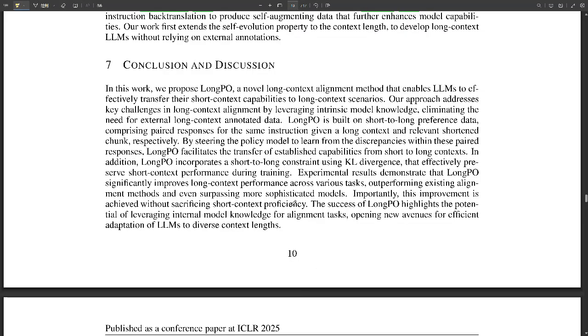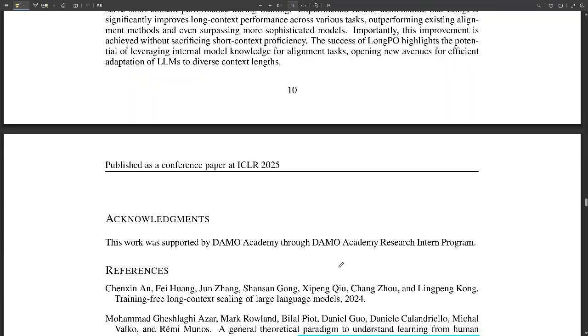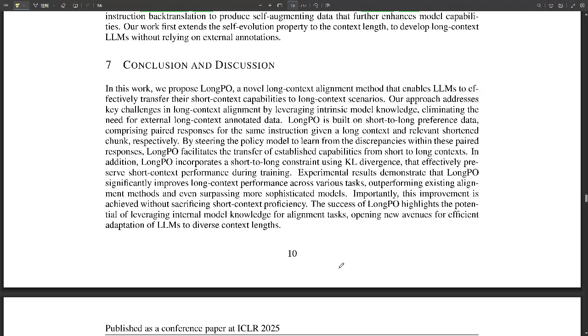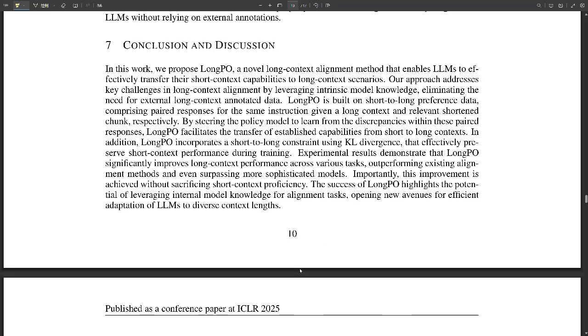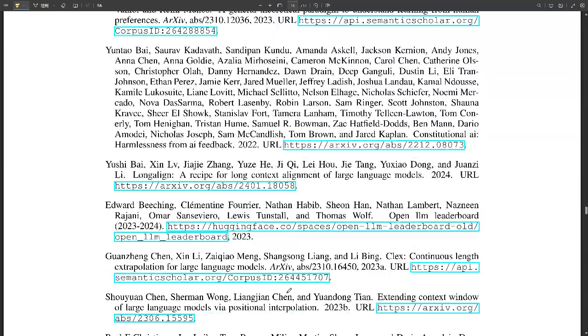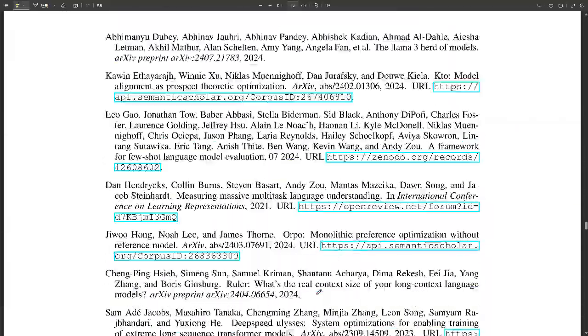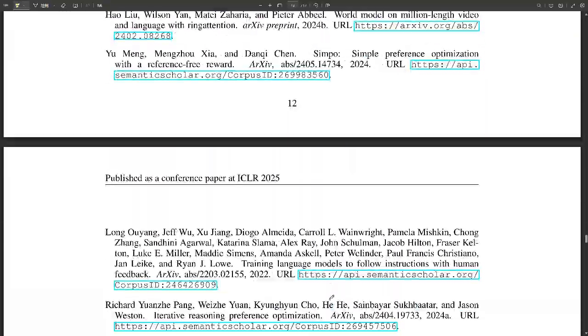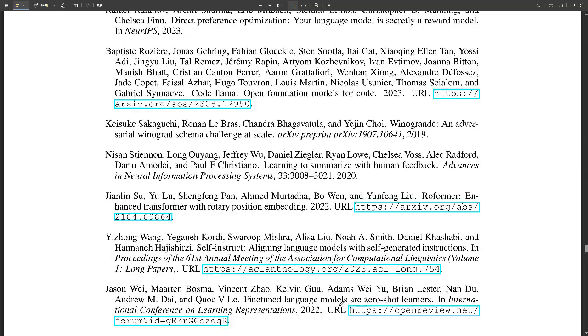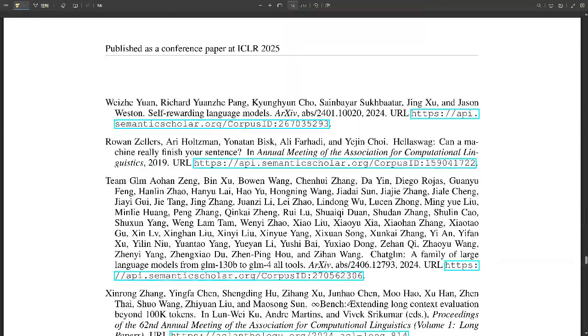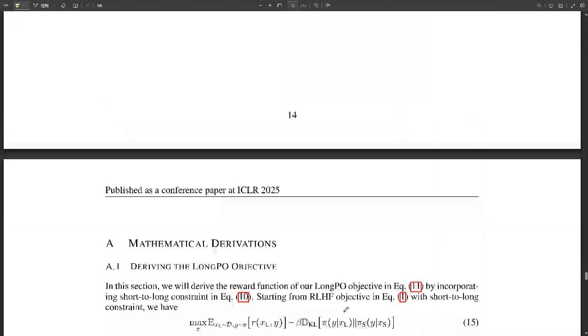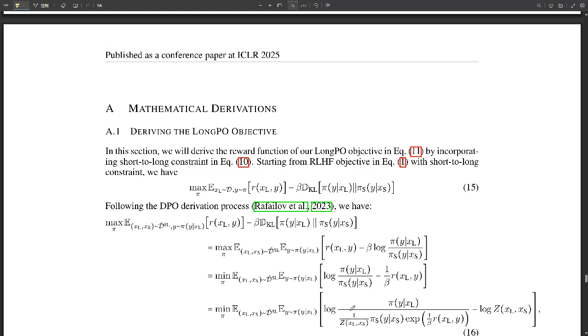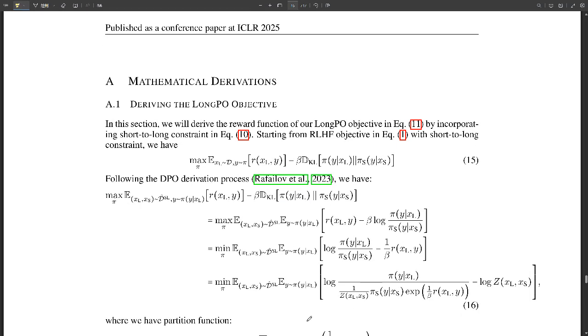You mentioned that it was also better at keeping Mistral 7B's short context performance good. Why is that so important? Because we don't want LLMs that are only good at one thing. The goal is to have them be really flexible, like able to handle all sorts of tasks and different lengths of text. Yeah, it's like training an athlete to be strong and agile. You wouldn't want one at the expense of the other. Exactly. So LongPO was able to do that for Mistral 7B. It did great on the long stuff, and it either kept or even made its performance better on the short stuff too, which is something those other methods struggled with.